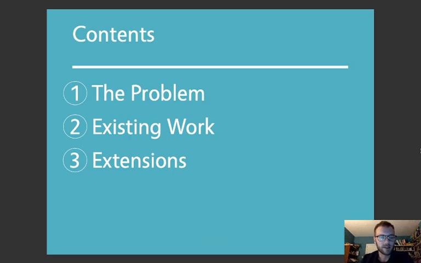So here's the structure. I'm going to start by talking about the specific problem that we approached, then briefly look at some existing work, partly just because it's interesting, but also because it directly inspired the approach that we took, and then look at the extensions that we've managed to develop from that existing work.